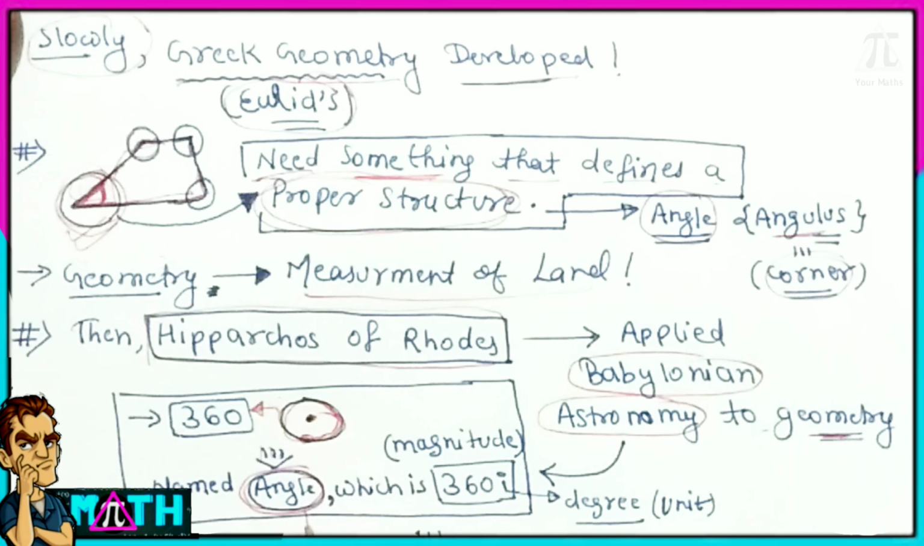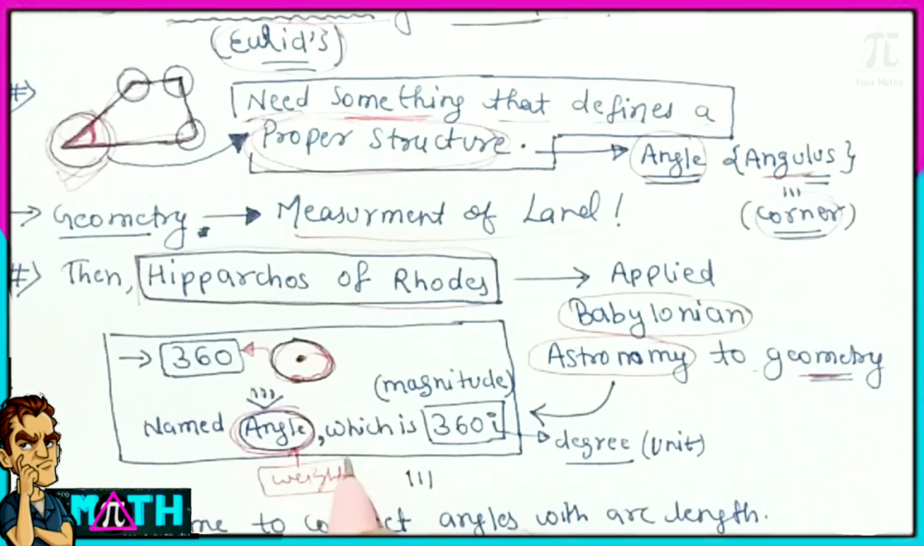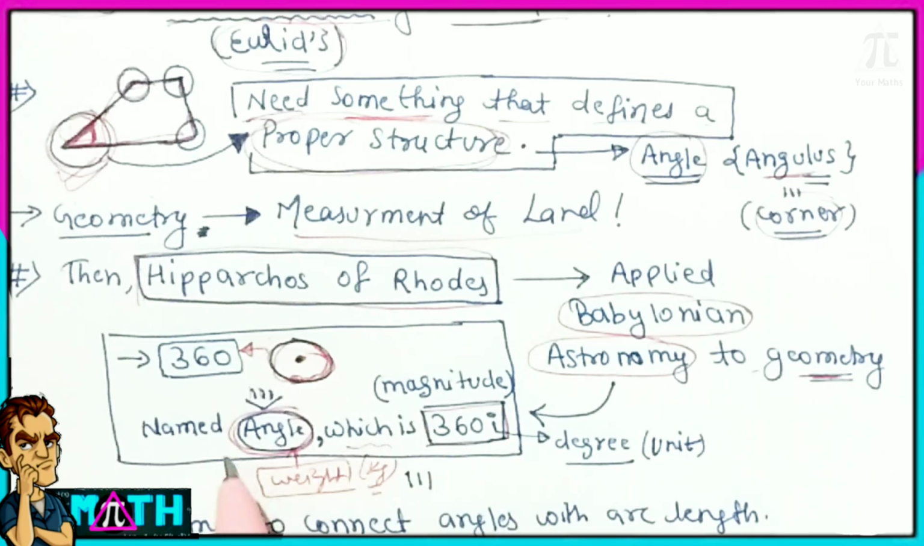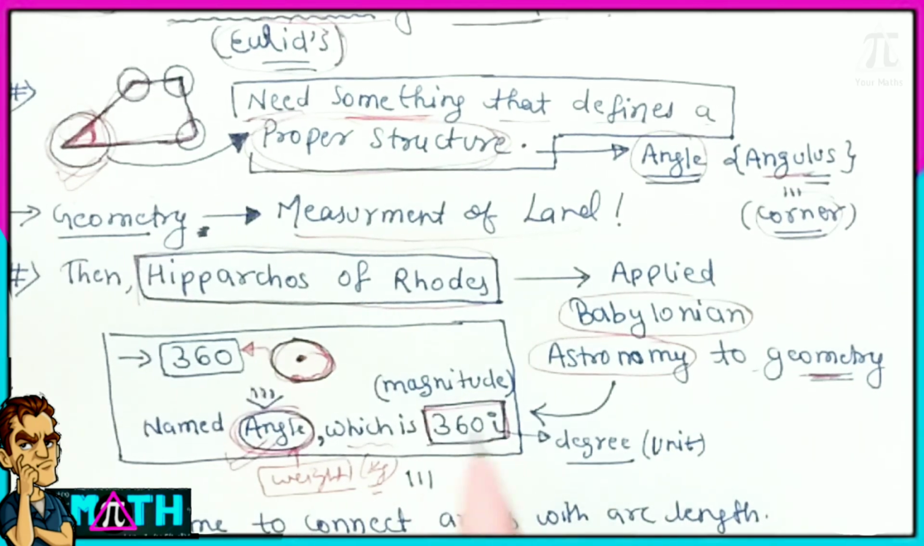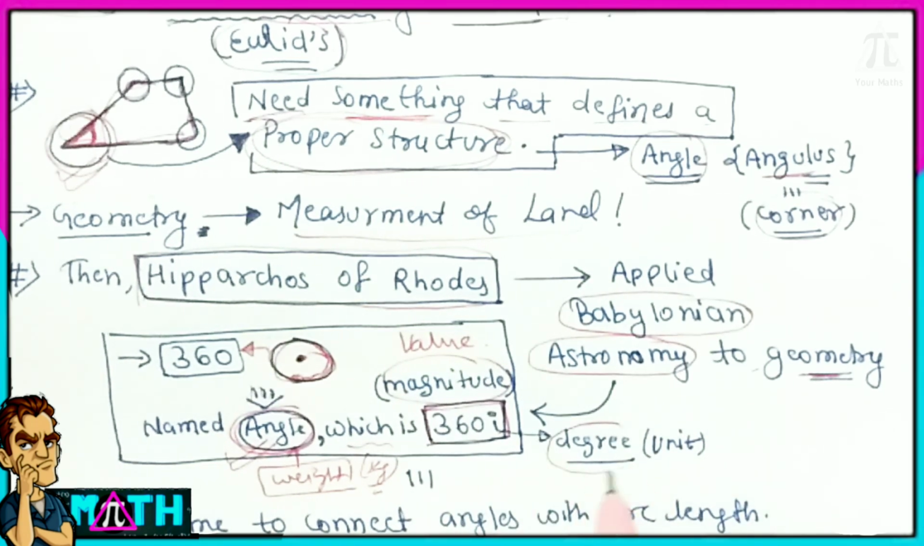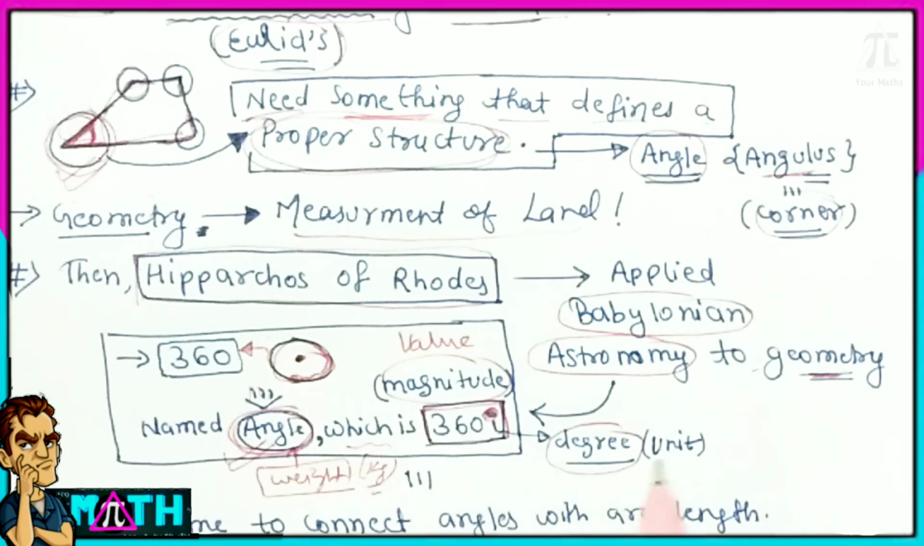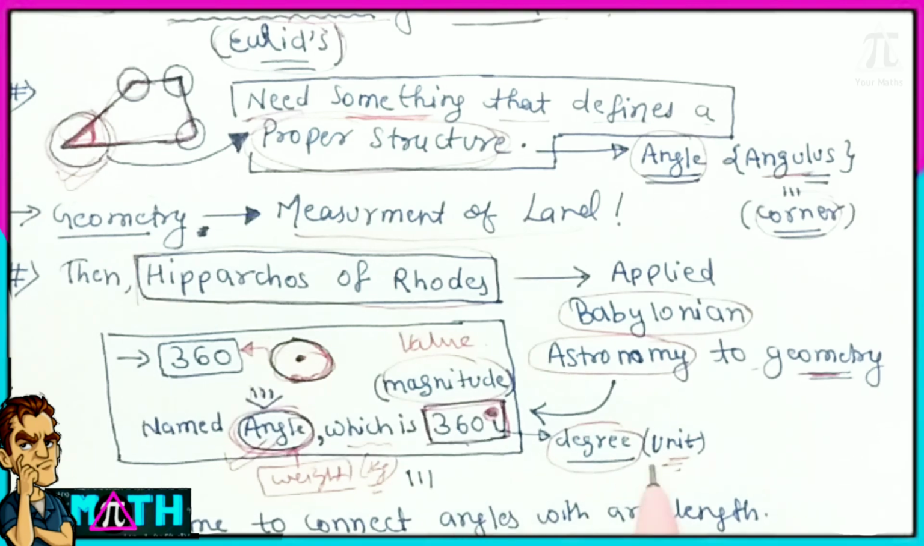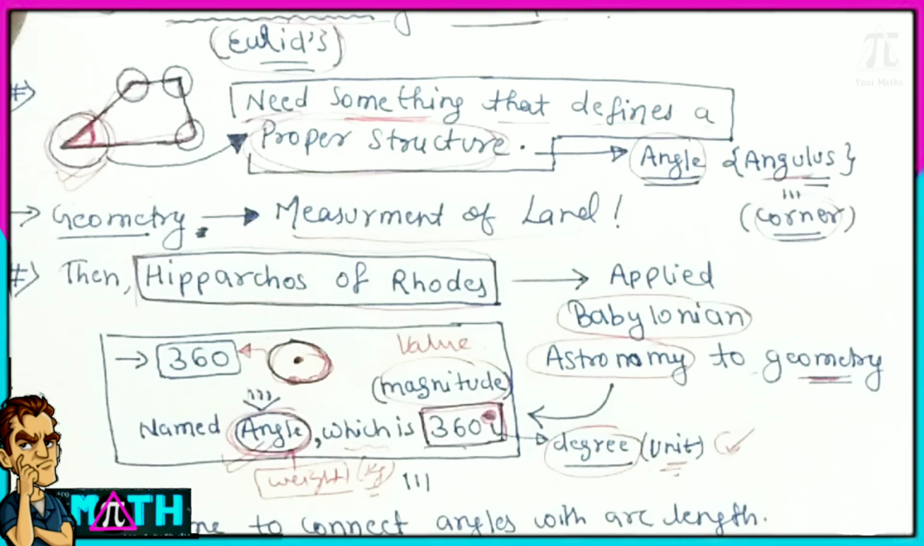But we don't have a magnitude to compare the angle. Angle is something like weight, which we measure in kg, and there must be an amount, a magnitude, like 5 kg, 6 kg, so it must have a value. So there is 360, and degree is the unit to compare angles. The complete rotation of the sun around the Earth is 360 days, therefore it's 360 degrees.